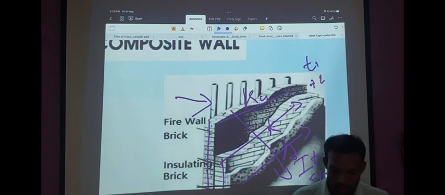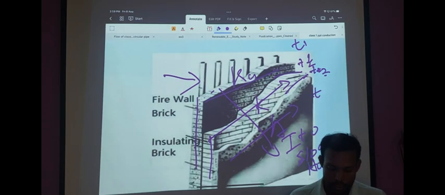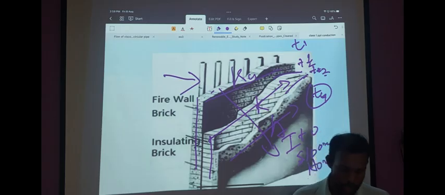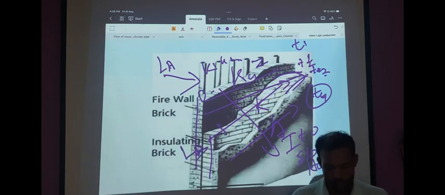The layer between the inner wall and the next wall is being maintained at temperature T2. The layer between the middle wall and the outer wall, let's say, is maintained at T3, and the wall going outside, let's say the temperature is maintained at T4. Assume the thermal conductivities of all 3 wall materials are K1, K2 and K3, and the length of the wall, let's take it as LA for the first wall. For the second wall, we can take the length of the wall to be LB, and for the third wall, let's say we take it as LC.